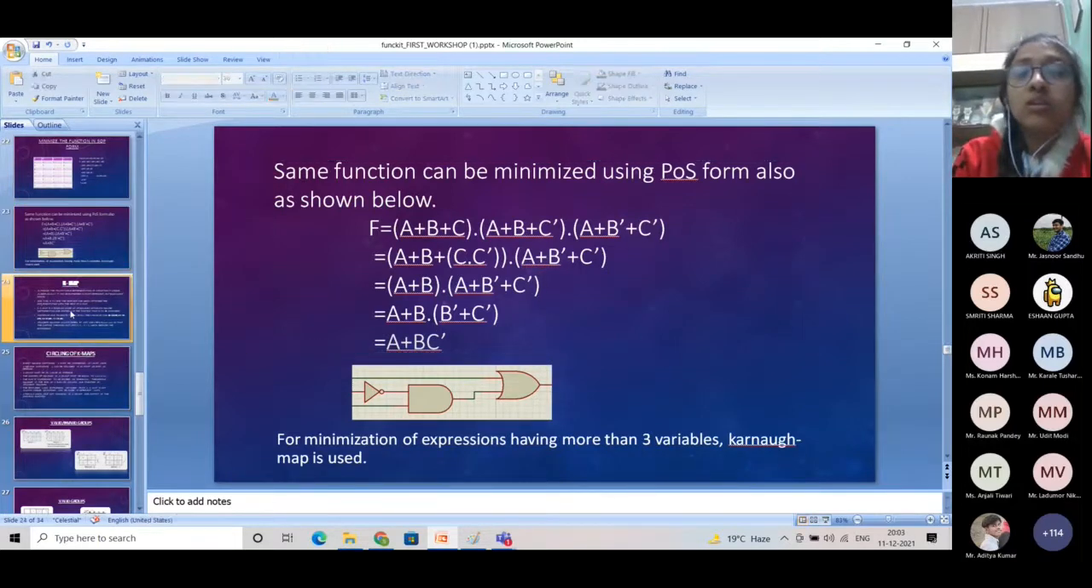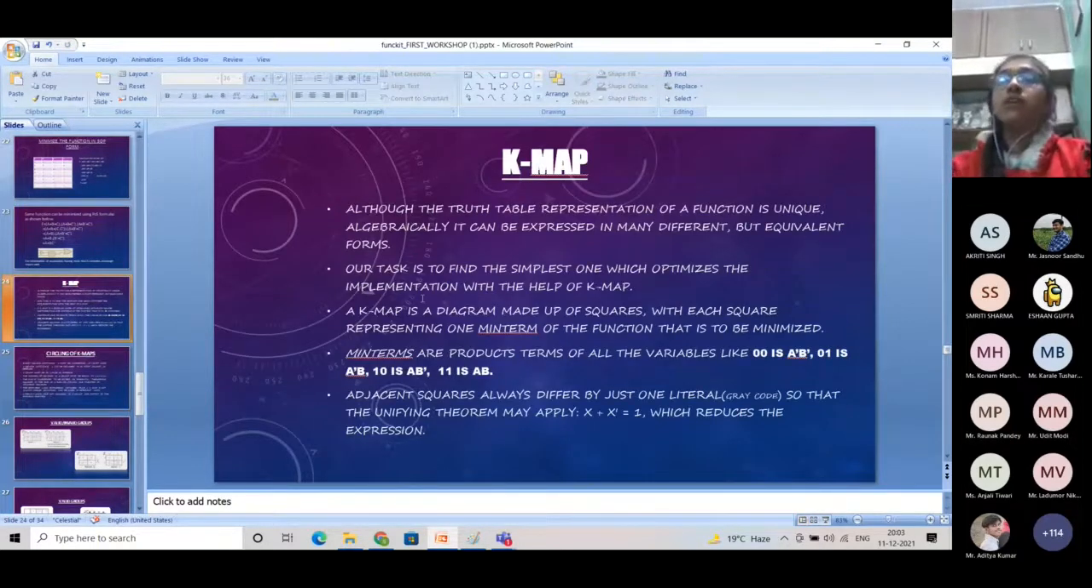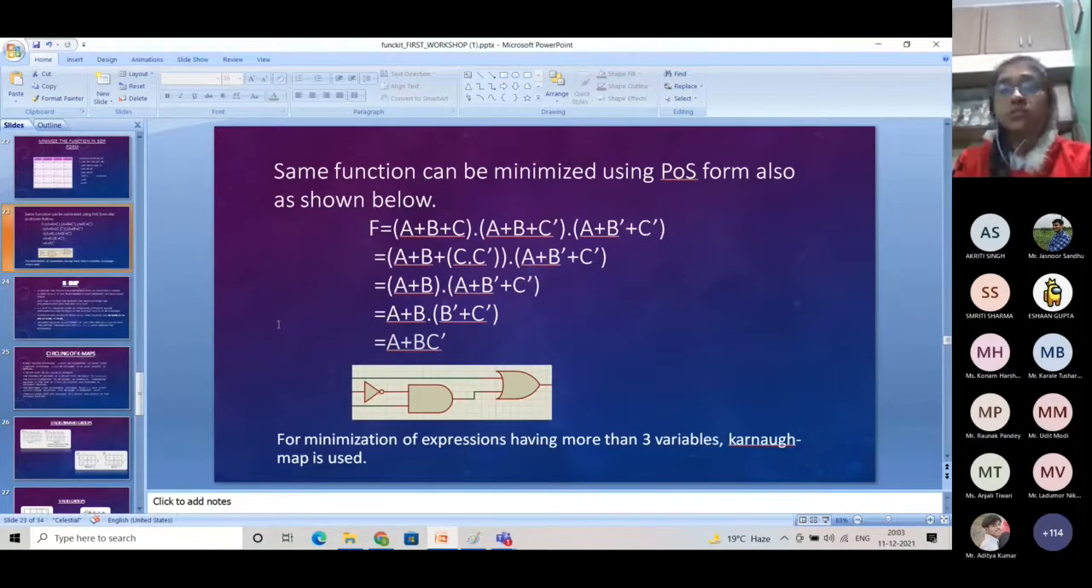So expression wise, we have a lot of ways to express our function, but what is our main aim? Our main aim is to find the simplest way to represent our function, and this we can do with the help of K-map. K-map will directly give us the minimized equation without doing all these calculations.